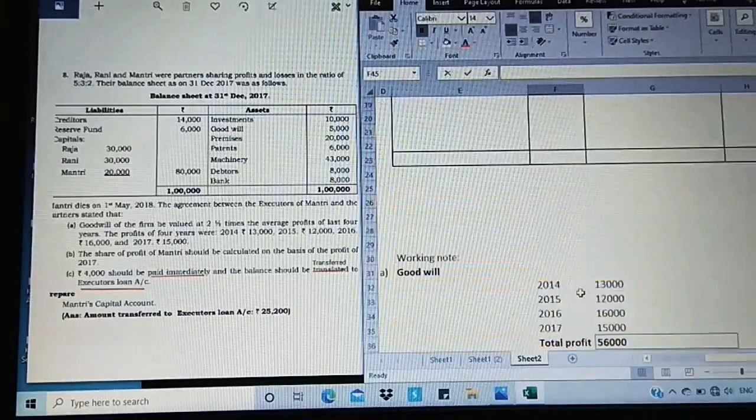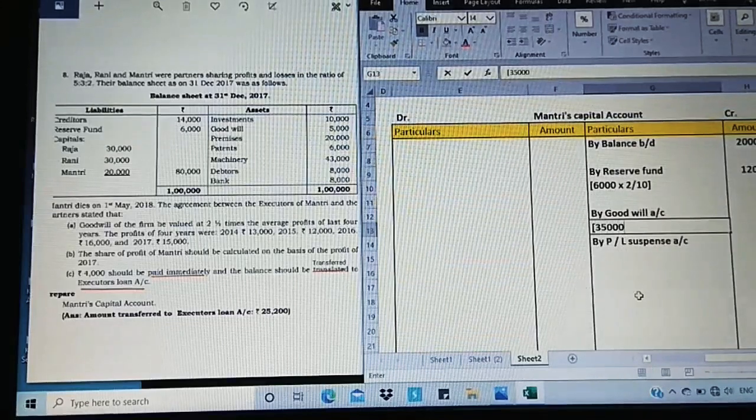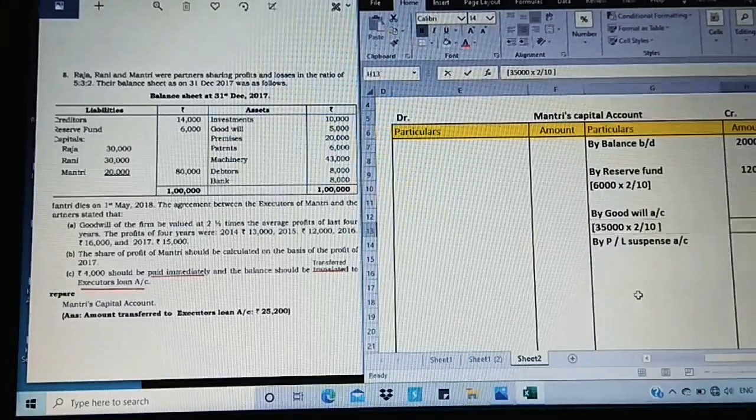So this 35,000, we are going to find out what is the share of the deceased partner. So 35,000 into 2 by 10. The share is 2 by 10, right? So let us just check what actually the value is. 35,000 into 2 by 10 gives us 7,000. So now this calculation is completed.